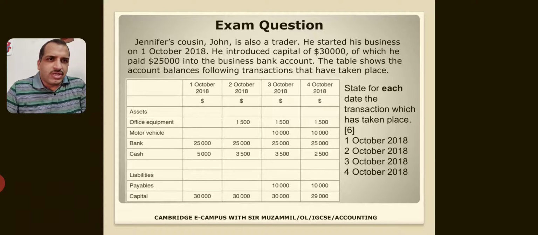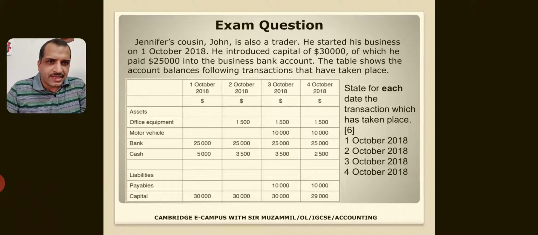Jennifer's cousin John is a sole trader. He started his business on 1st October. He introduced capital 30,000, of which he paid 25,000 into the business bank account. The table shows the account balance following transactions that have taken place. On the 1st October, you see bank 25,000, cash 5,000 and capital 30,000. So the question is, state for each date the transaction which has taken place. 6 marks. 1st October, 2nd October, 3rd October and 4th October.